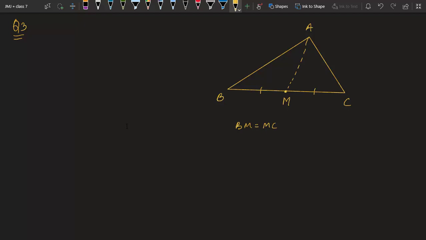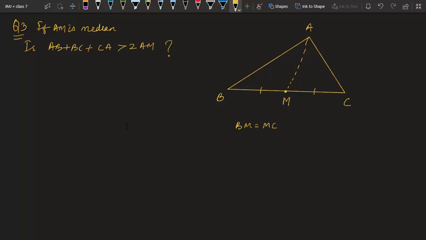We have to prove. They are asking, if AM is the median, is AB plus BC plus CA more than twice AM?